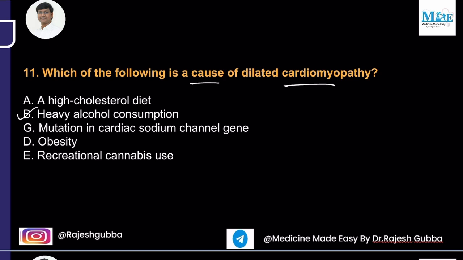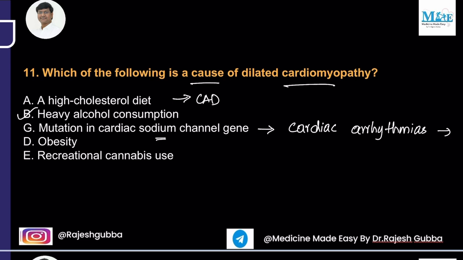So this can lead to the development of coronary artery disease but not cardiomyopathy. And mutation in the cardiac sodium channel gene is associated with the development of cardiac arrhythmias, right?